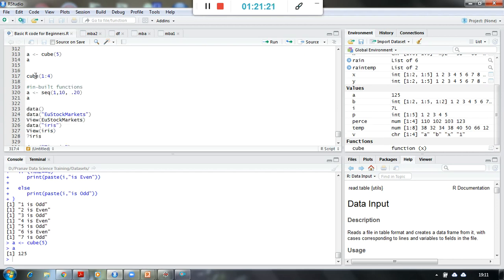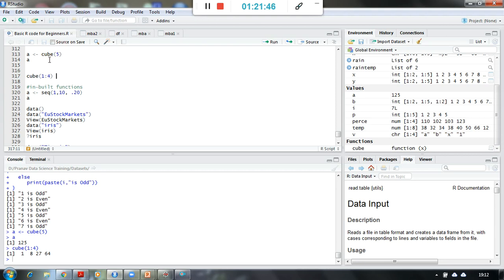If I want cube of 1 to 4 numbers, okay, I will get it. So why I am running this cube function again is only to show you that I can use it anywhere in the code, okay, and this is my own function which I have written. Okay, so likewise I can write any functionality to be function and which can be reused, right?